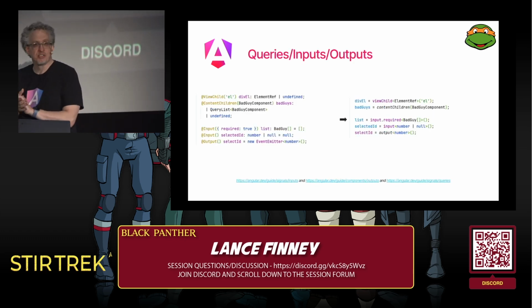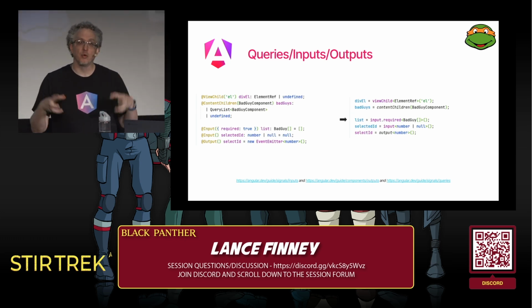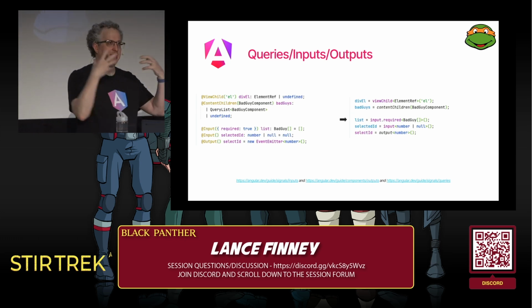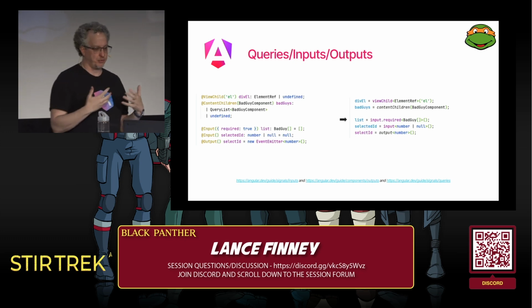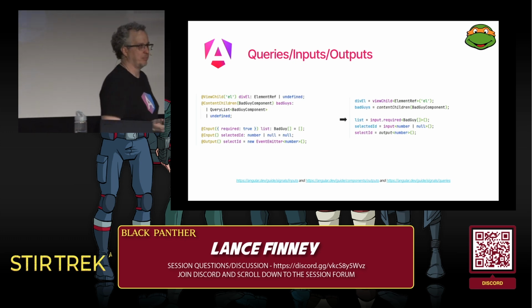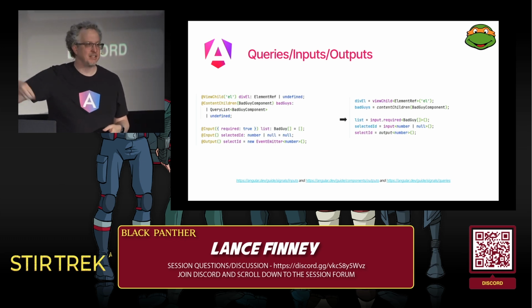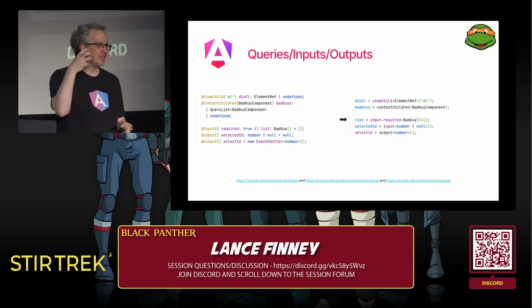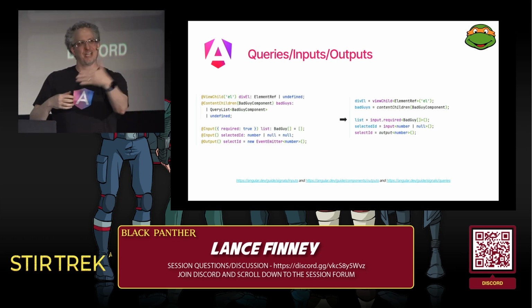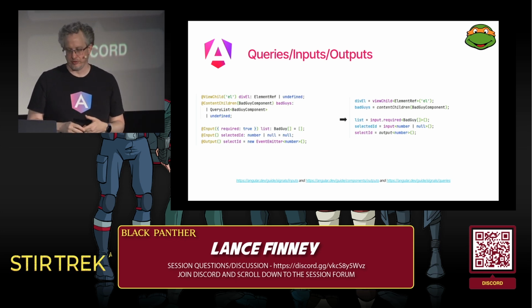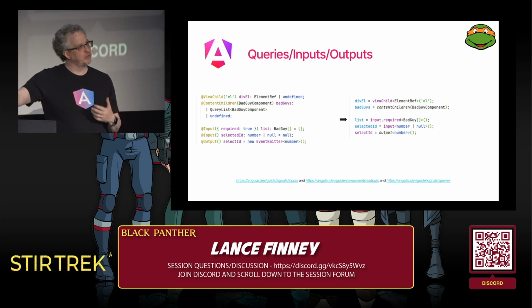Next part of the API: queries, inputs and outputs. For a long time in Angular, the way that a component would deal with the template itself or the parent is through these decorator-based properties. So if you want to inspect something that is in the template, you can use viewChild. If you want to do something with something that is content projected in, you do that with contentChild or contentChildren. If you want to get a value from the parent, you use input.